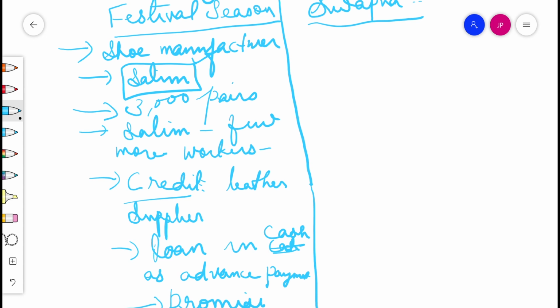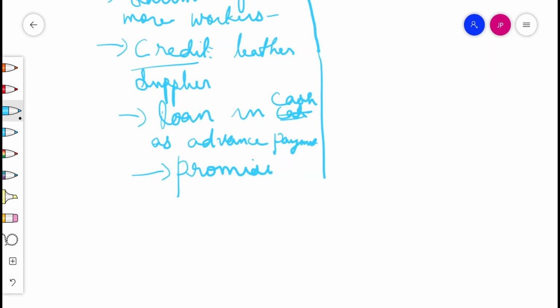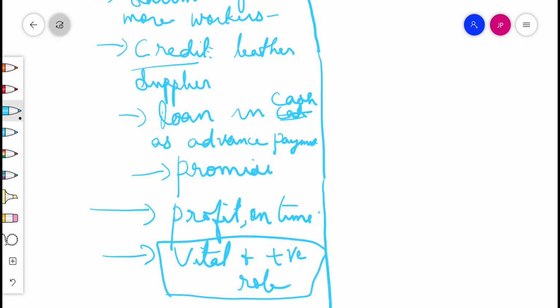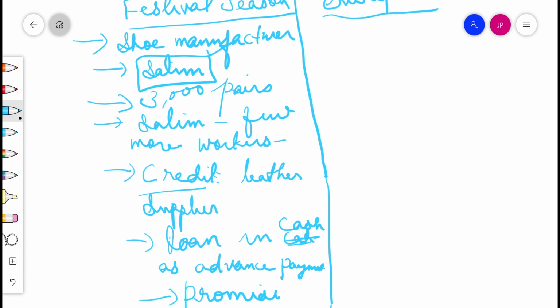In this case, Salim obtains credit to meet the working capital needs of the production. The credit helps him to meet the ongoing expenses of production, complete production on time and thereby increase his earnings. Everything on time. He got the profit also. In this case, the credit has a vital and positive role. He is a manufacturer in the festival season. He arranged the loan very rationally and logically. This case study highlights the importance of credit and its positive role.